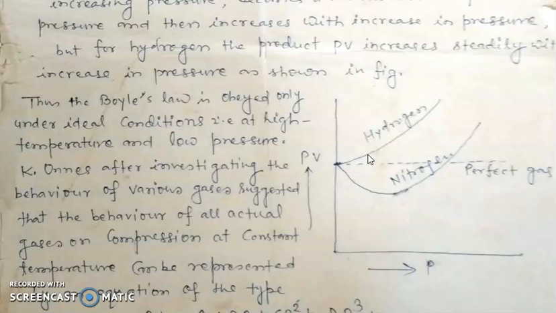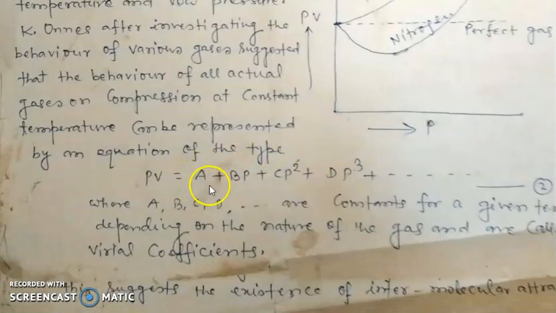Kamerlingh Onnes, while investigating the behavior of various gases, suggested that the behavior of all actual gases on compression at constant temperature can be represented by an equation of the type PV = A + BP + CP² + DP³ + ..., where A, B, C, D are constants for a given temperature depending on the nature of the gas, and are called virial coefficients.